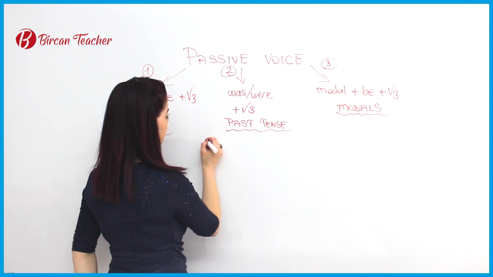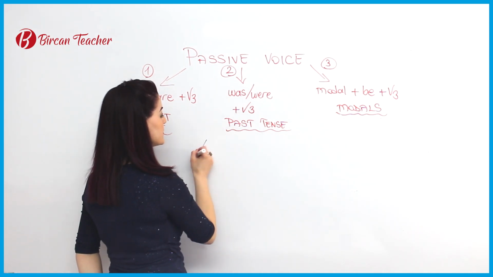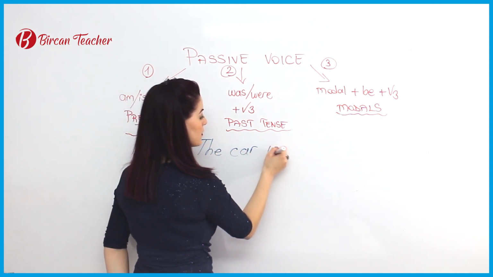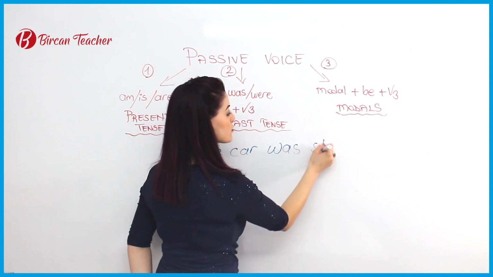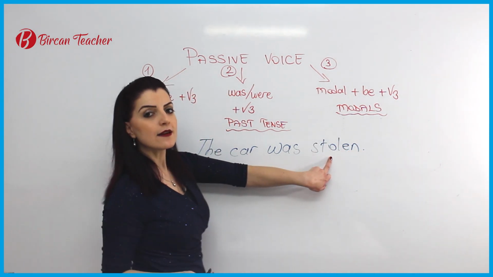For example, the car was stolen. So the verb is here still.